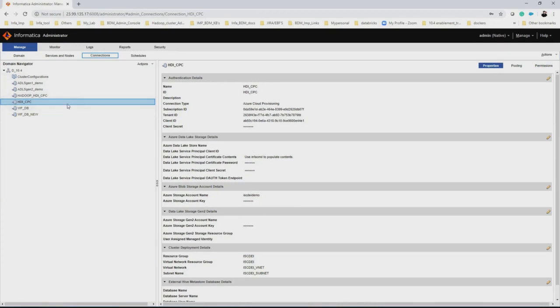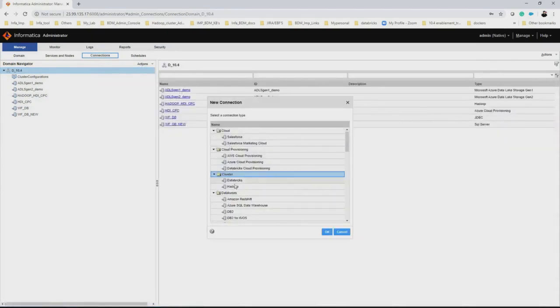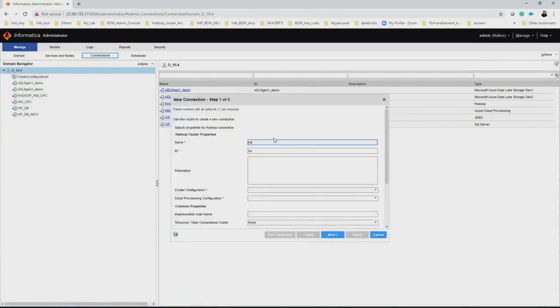Once the cloud provisioning connection is created, you have to create the associated Hadoop connection by clicking on the new connections. Under the cluster, there will be a Hadoop. Select the Hadoop and click on OK. Specify the name of the connection. You can see the drop down here under the cloud provisioning connection. You can click on the drop down and select the associated Hadoop cloud provisioning connection. Here, my cloud provisioning connection name is HDI CPC. So I'm going to select this and you can create a connection.